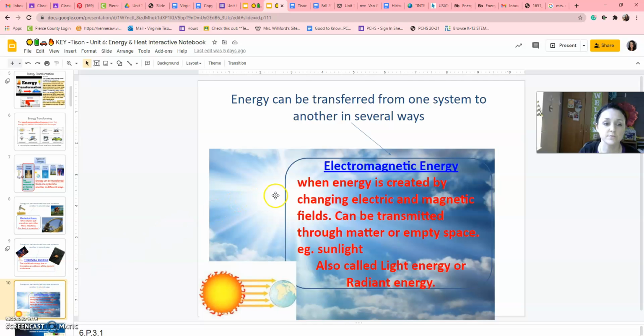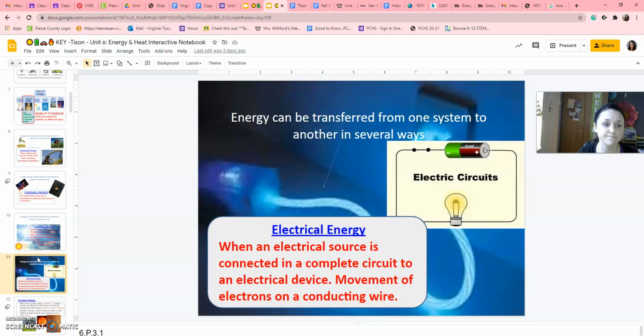All right. Also, electromagnetic energy is energy from the sun. It's carrying electric and magnetic fields. It can be transmitted through matter or empty space. So our example is sunlight, also called light energy or radiant energy. Electrical energy you're really familiar with. This is the energy that comes from an electrical source and electrons moving through a wire. So everything that powers your cell phone to your lights at home.